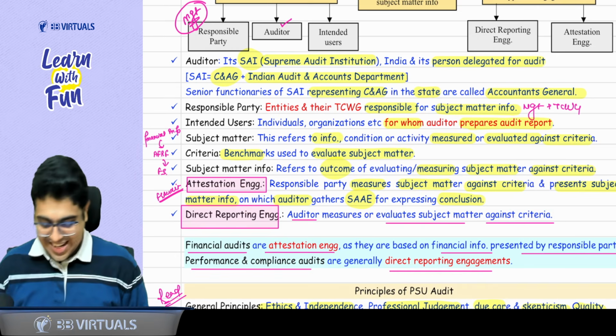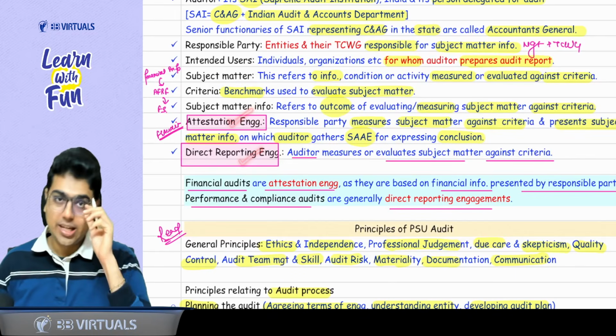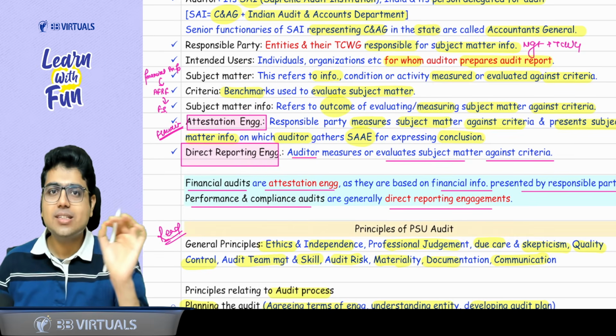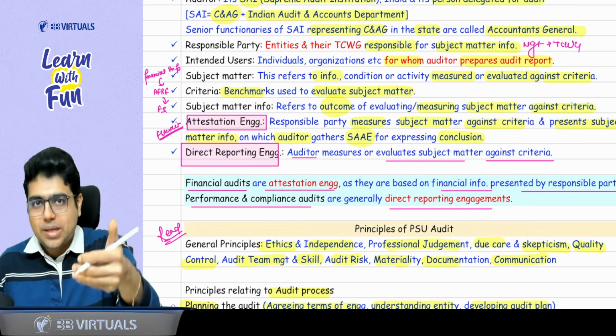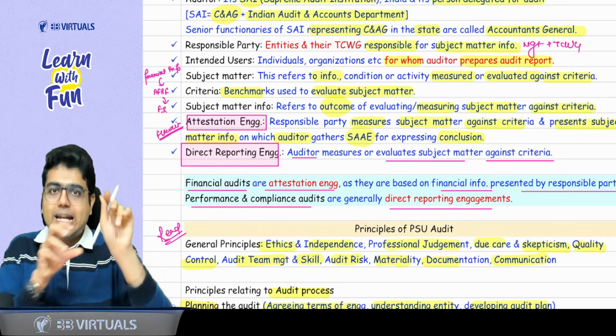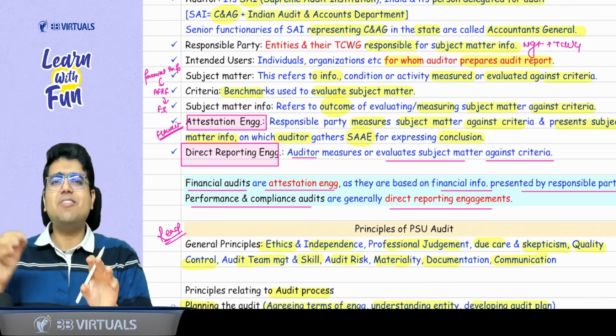Okay? Okay, sir. Now comes 2 types of engagements: attestation engagement, direct reporting engagement. Attestation engagement, the classic example is financial statement audit, where you give your opinion on the financial statements prepared by the management. That means management is preparing the financial statement. All we need to do is give our opinion.